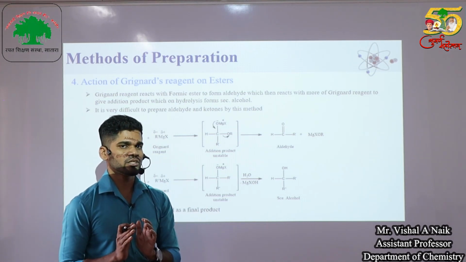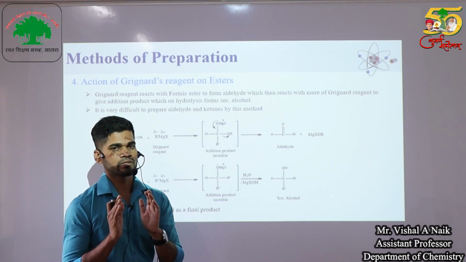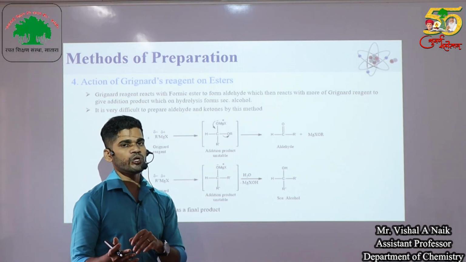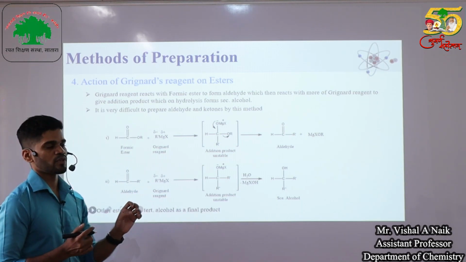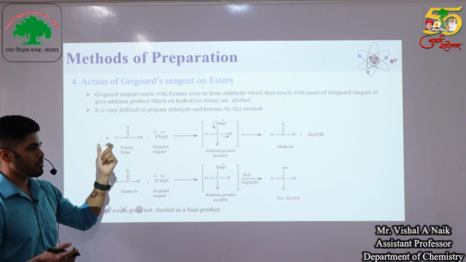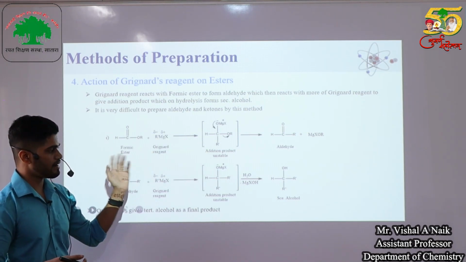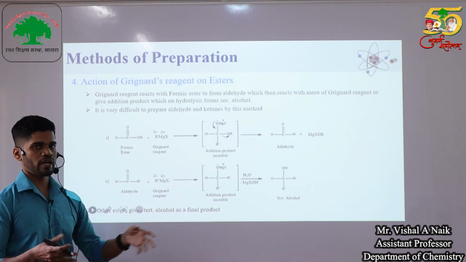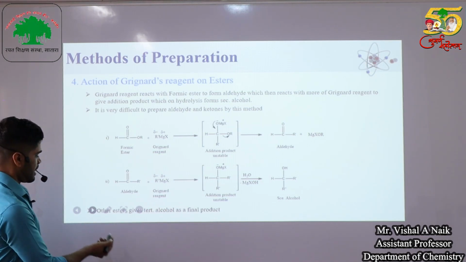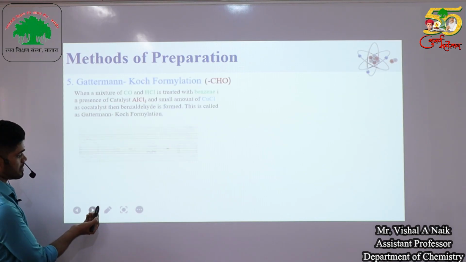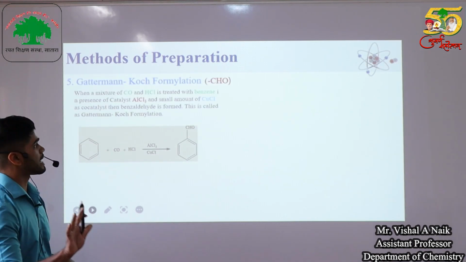That's why it is an uncontrolled reaction. We use that reaction for theory purposes, but it does not give any pure product. Always there are impurities present in our reaction. Generally a formic ester gives an aldehyde, and the aldehyde again gets converted to a secondary alcohol, and other esters give a tertiary alcohol as a product.